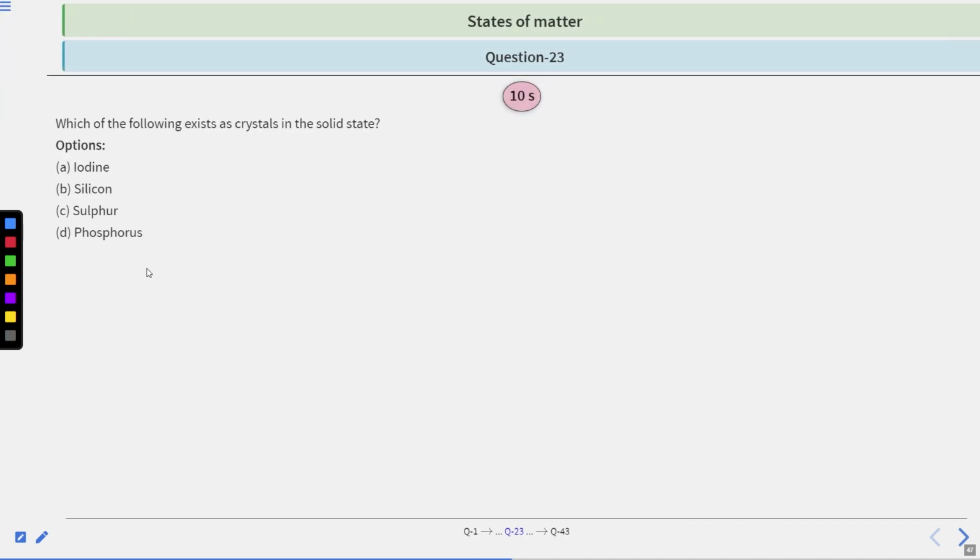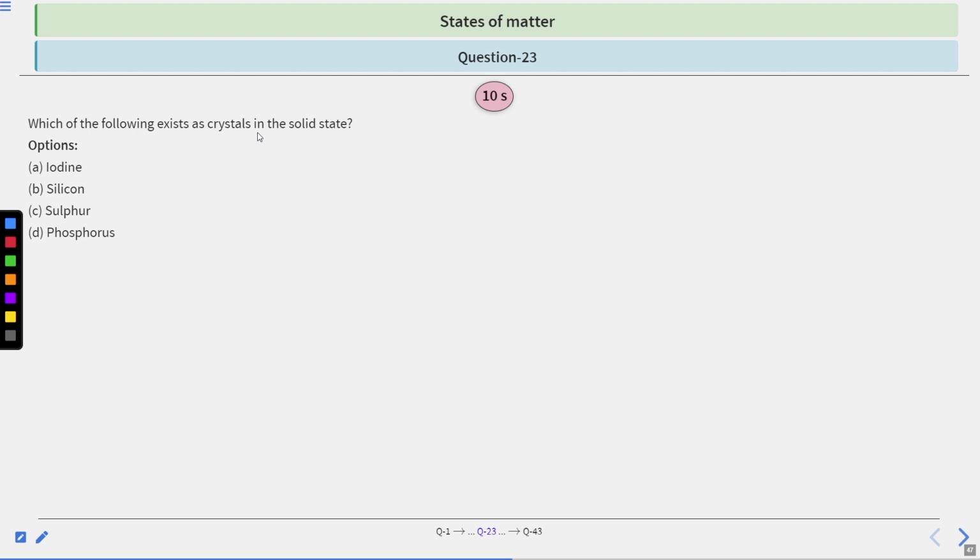Moving on to question number 23. Which of the following exist as crystals in the solid state? Options are iodine, silicon, sulfur, and phosphorus. You have 10 seconds to solve this question. After that, we will see the answer.